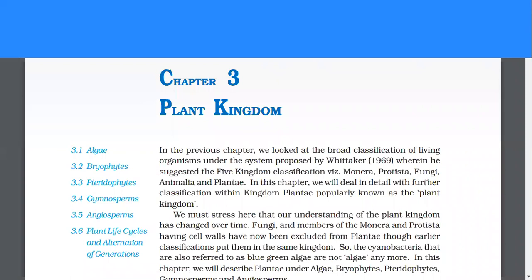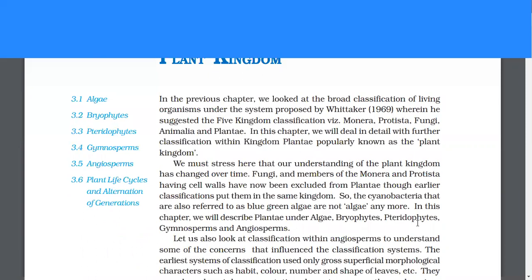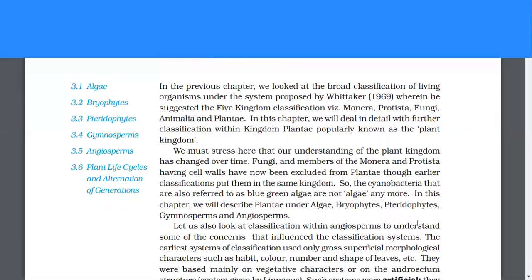Welcome all. Today we are going to read Chapter 3, Plant Kingdom for Class 11, NCERT, Biology. So let's get started. In the previous chapter, we looked at the broad classification of living organisms under the system proposed by Whittaker, wherein he suggested the five kingdom classification, viz. Monera, Protista, Fungi, Animalia, and Plantae. In this chapter, we will deal in detail with further classification within kingdom Plantae, popularly known as the plant kingdom.